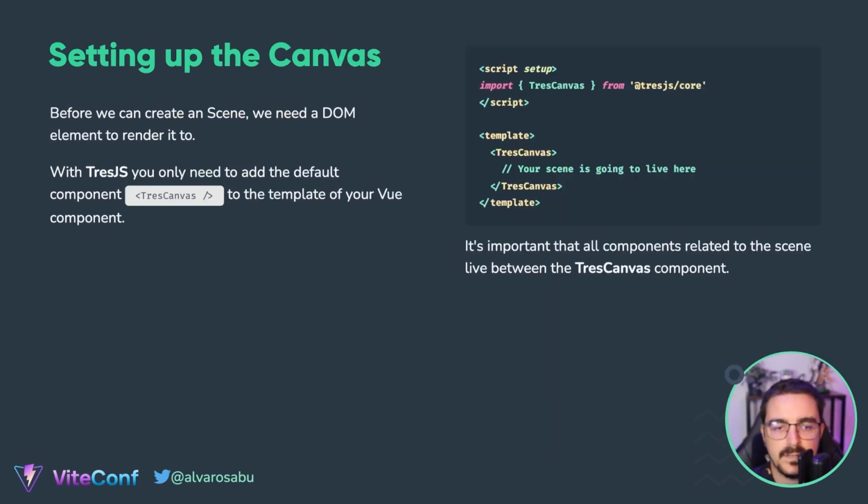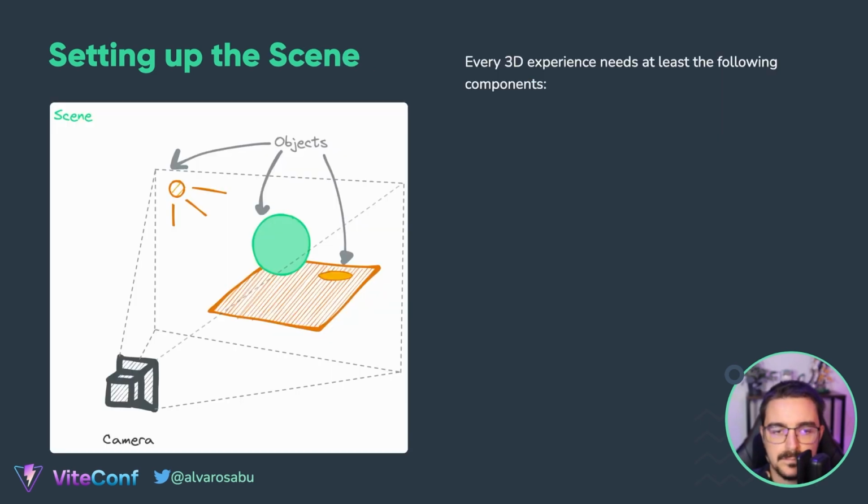Let's get started by setting up the canvas. So basically, everything that is going to be rendered is going to be rendered in a DOM element, a canvas DOM element, okay? So with TresJS, you only need to add a TresCanvas component to your template or your component, okay? This is going to do all the magic for you. You don't have to care about anything, you need to import that from @tresjs/core and add it here. It's important that everything that comes inside is going to be in the context of the custom renderer for TresJS. So it's important that all the components are inside of the TresCanvas.